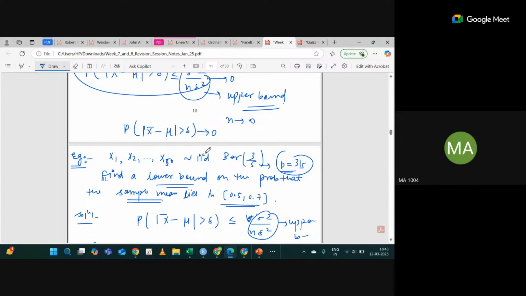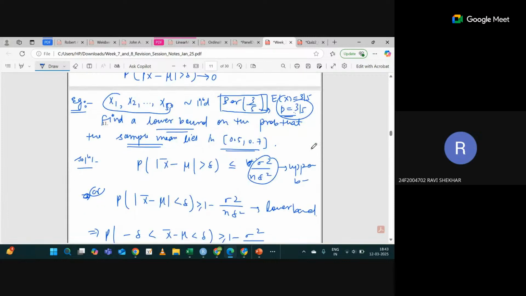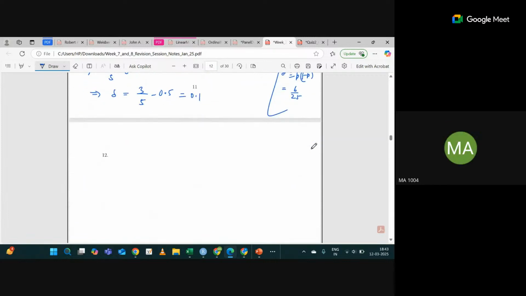You have collected this sample from this population. For Bernoulli, the mean is P, so the expected value of X is P here, which is 3 by 5. Okay, sir, I thought it was n into p, so that's why. No problem.